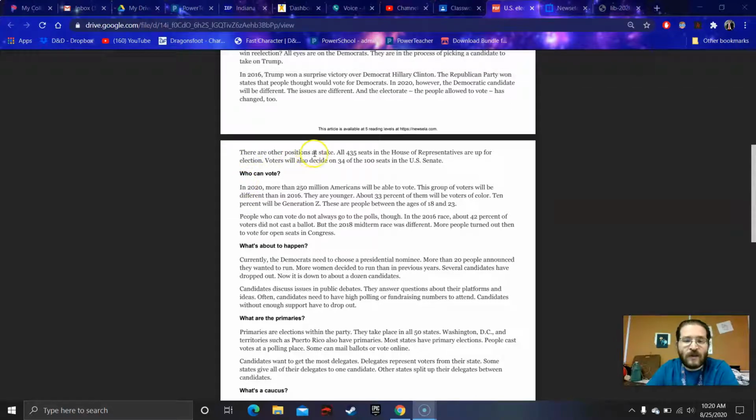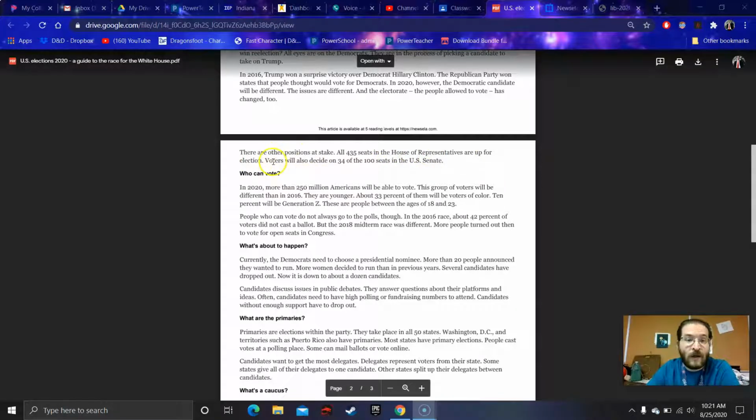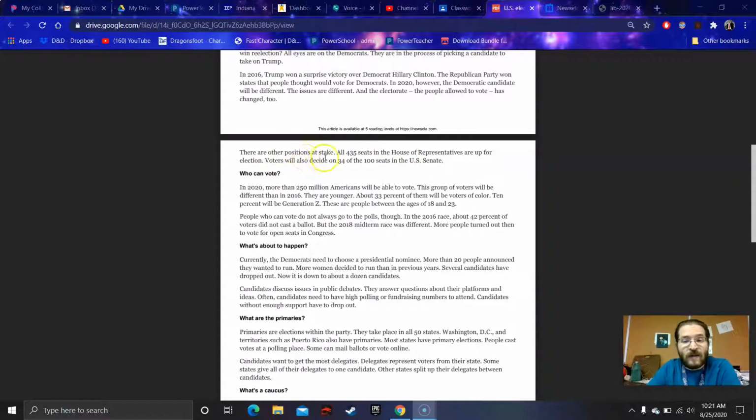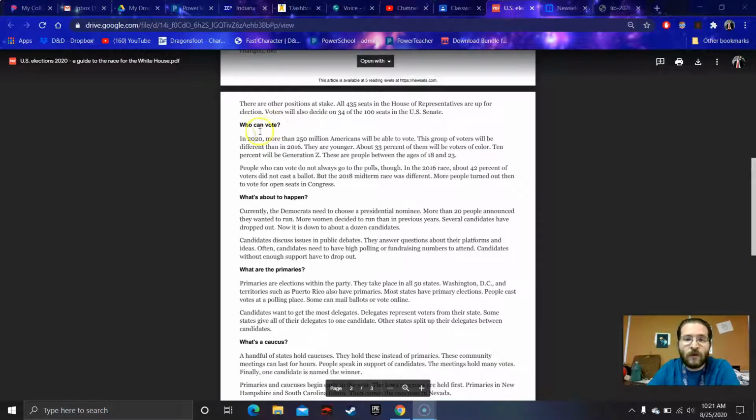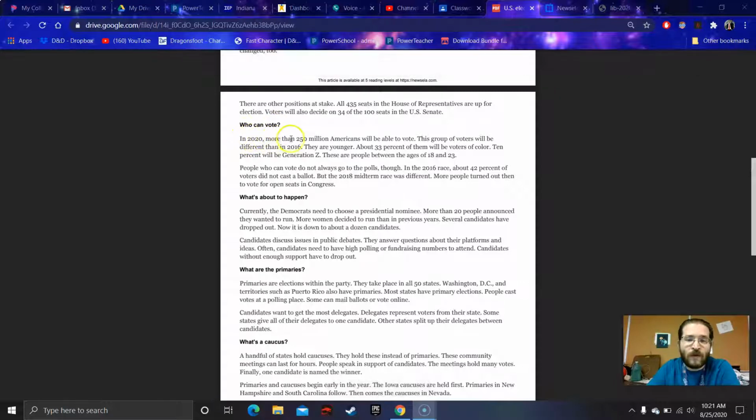There are other positions at stake. All 435 seats in the House of Representatives are up for the election. Voters will also decide on 34 of the 100 seats in the U.S. Senate. Who can vote? In 2020, more than 250 million Americans will be able to vote.